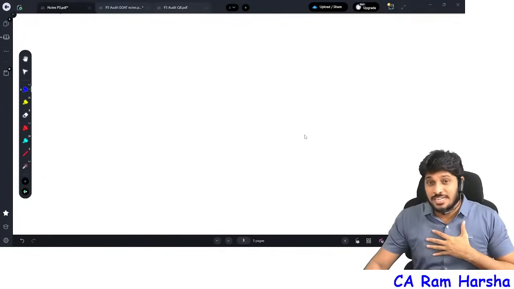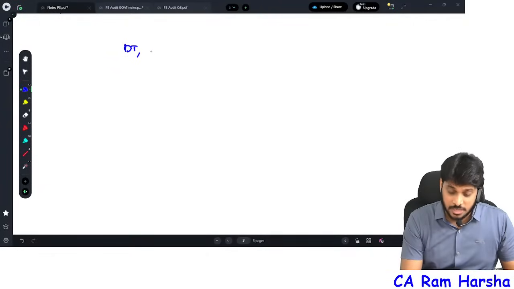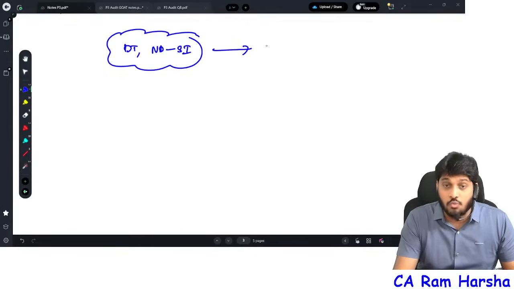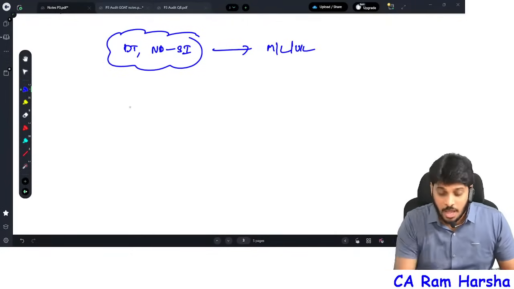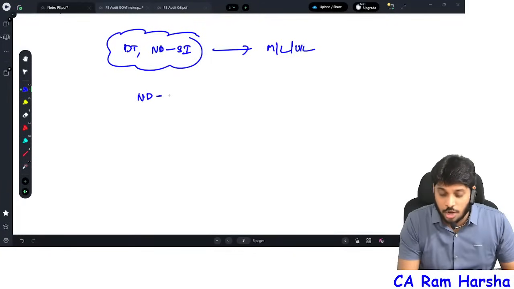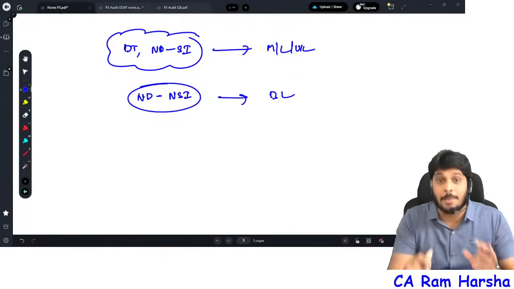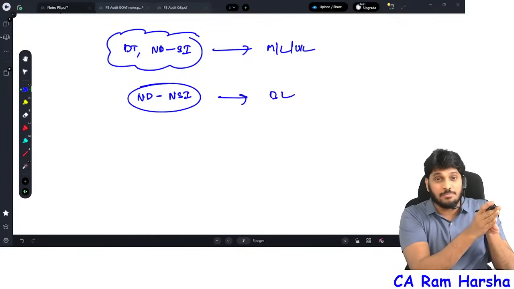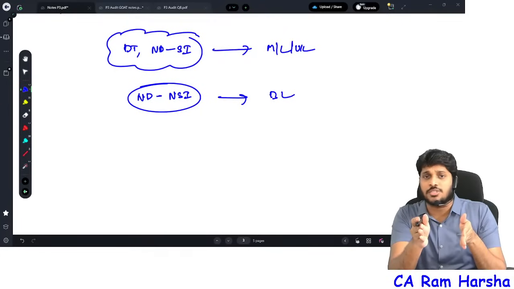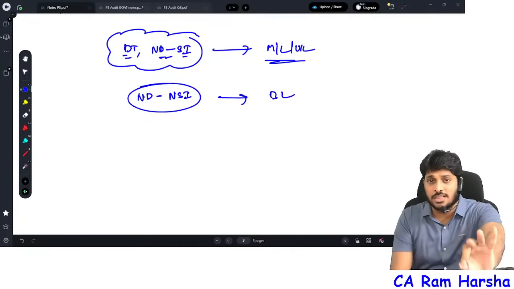Now what is RBI saying? Dear deposit taking NBFCs, non-deposit taking systematically important NBFCs, now onwards please call them as middle layer or upper layer, as the case may be. Whereas once upon a time we had non-deposit taking, non-systematically important NBFCs. Now onwards call them base layer. Getting it? Deposit taking, non-deposit systematically important, call them middle layer.